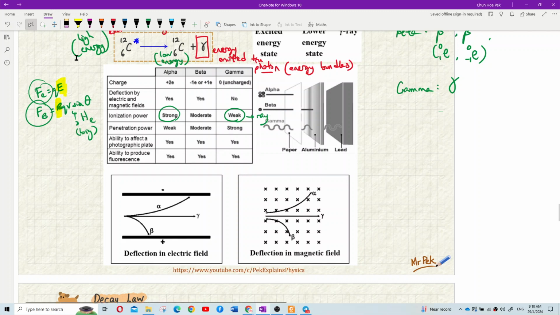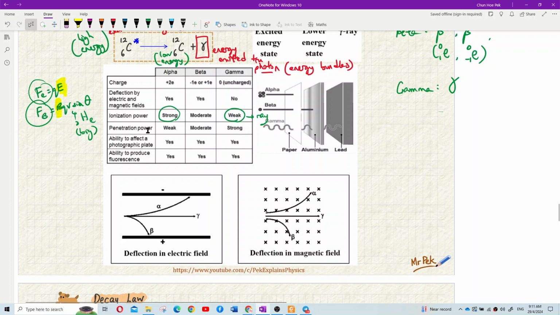Dia tembus sahaja tanpa mencederakan benda yang dia tembus, ya. Okay, dia tak cederakan, dia tembus sebab dia just a ray. So ionization power dia weak. Understand? Alpha is the highest ionization power because it's a big particle.